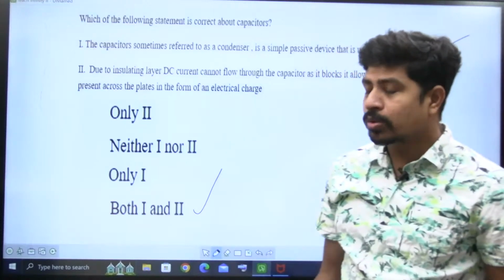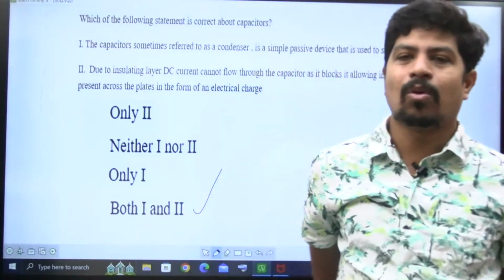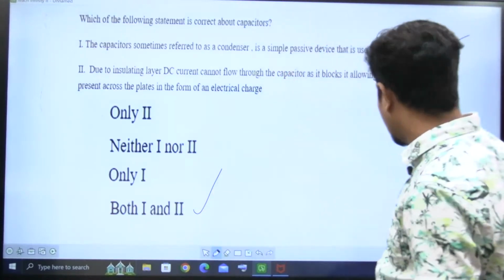See, a capacitor blocks DC. Capacitor blocks DC. We know that, right? Here also 1 and 2 are correct.